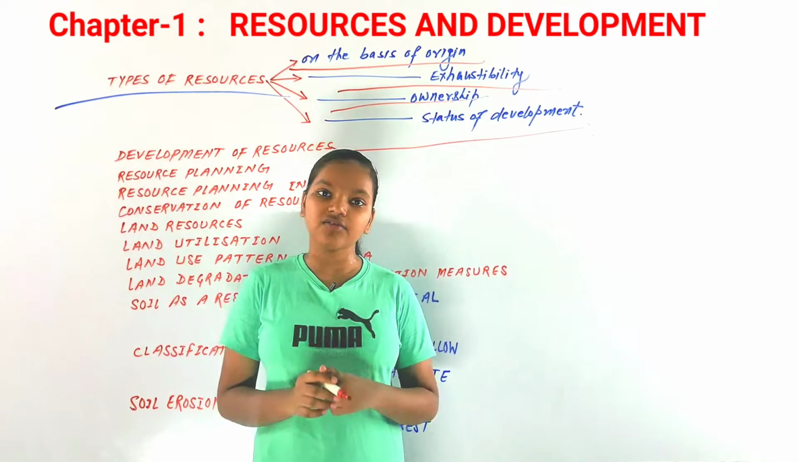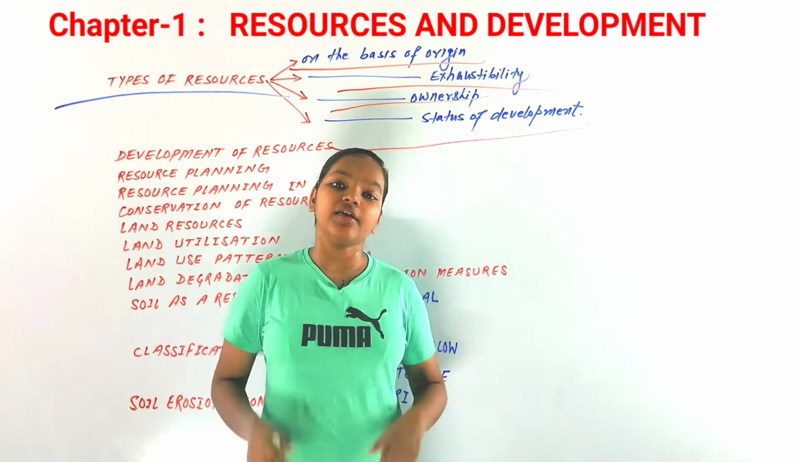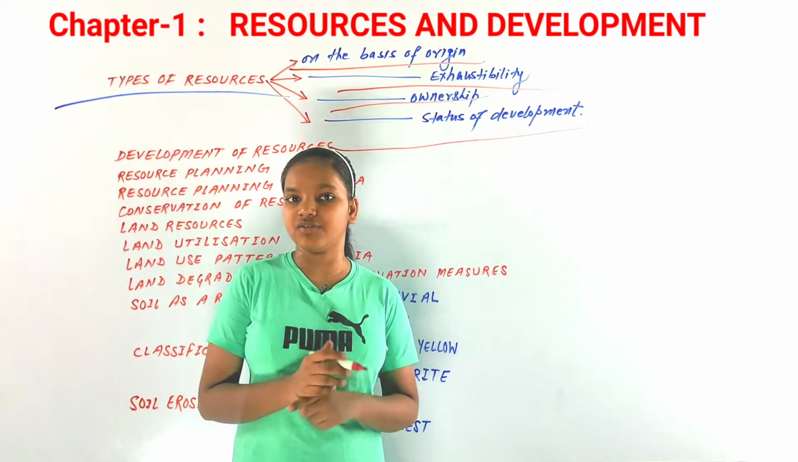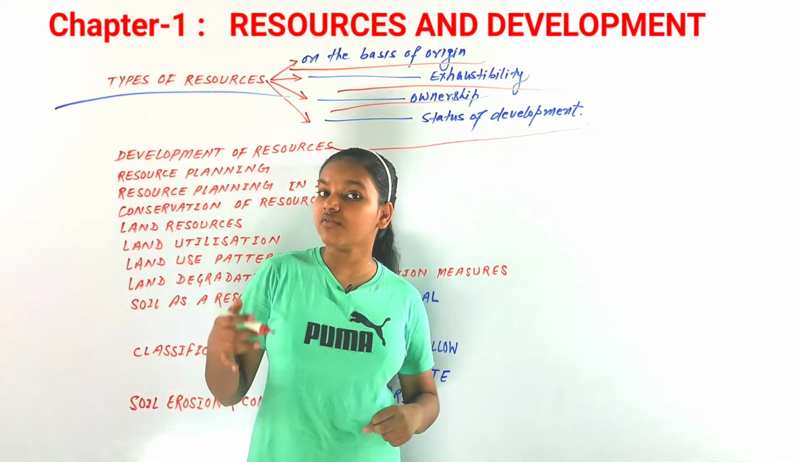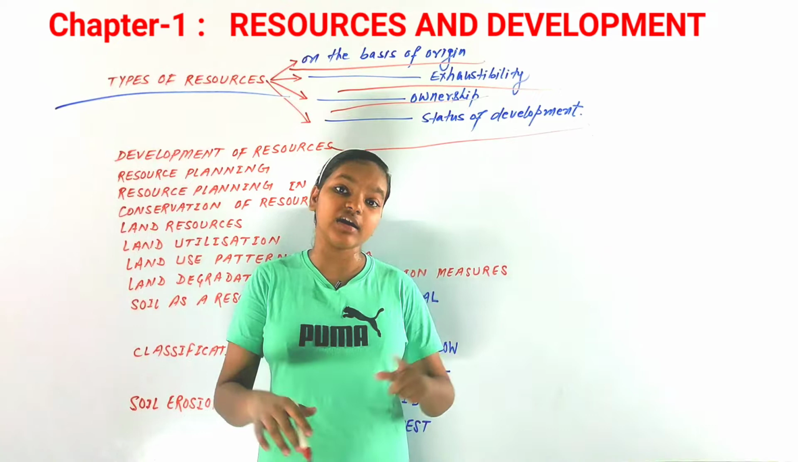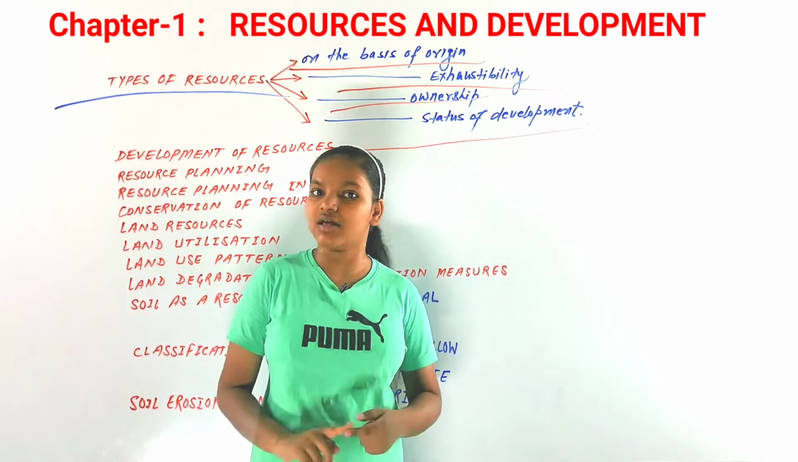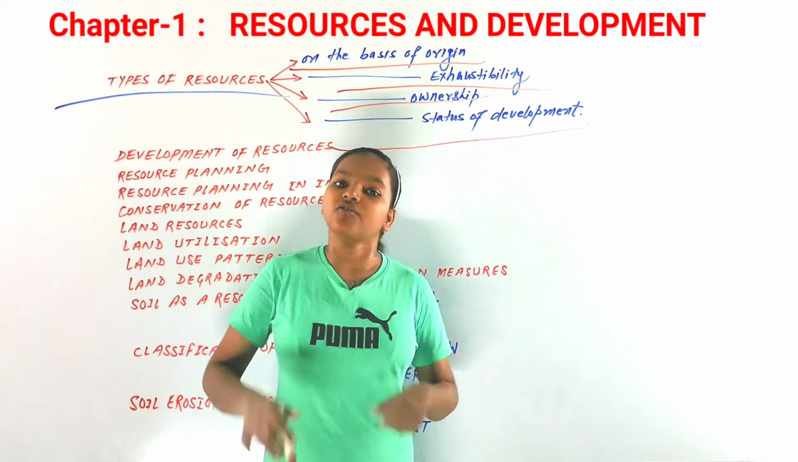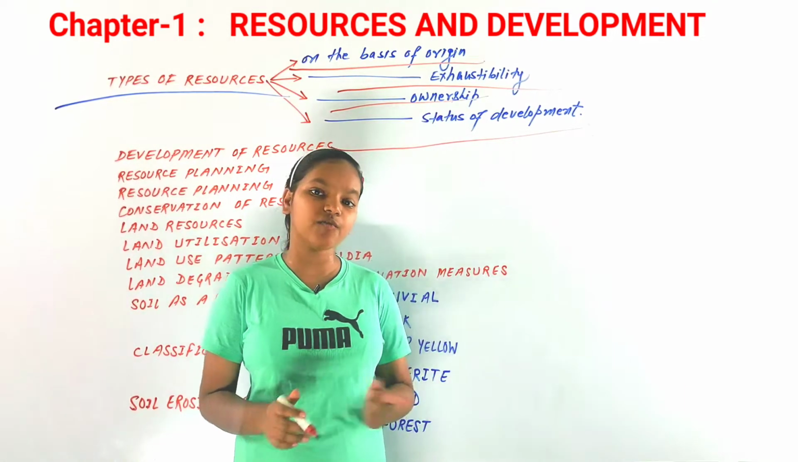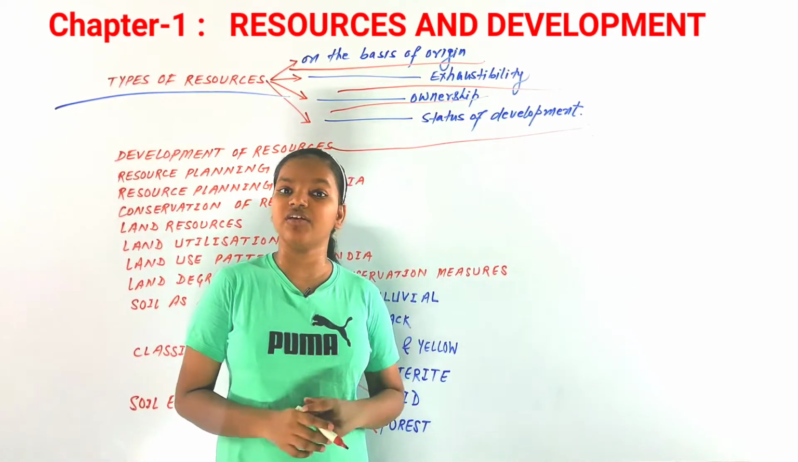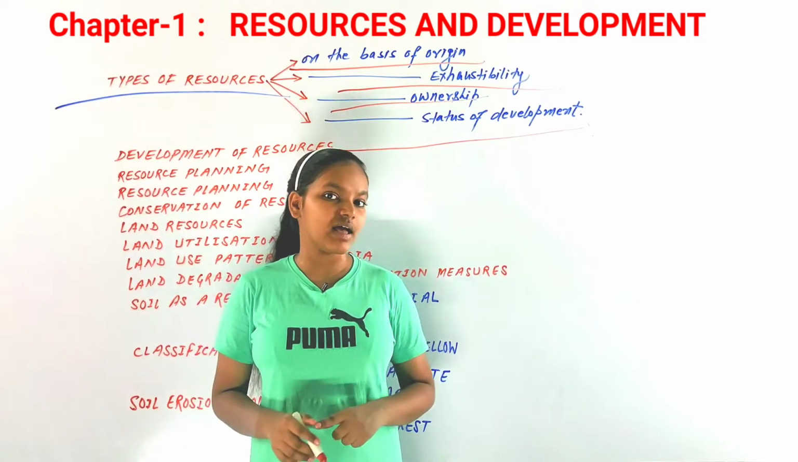Now the second classification on this basis is developed resources. All those resources that have been utilized are known as developed resources. Developed resources are those resources that have been utilized, that can be used. So all those types of resources that have been utilized by the government of our country are known as developed resources.